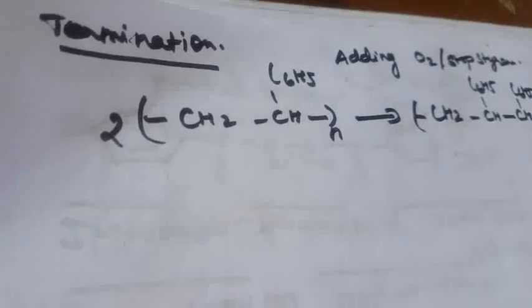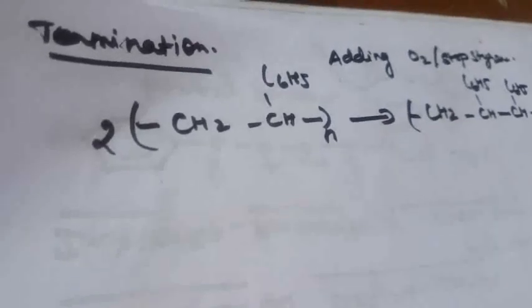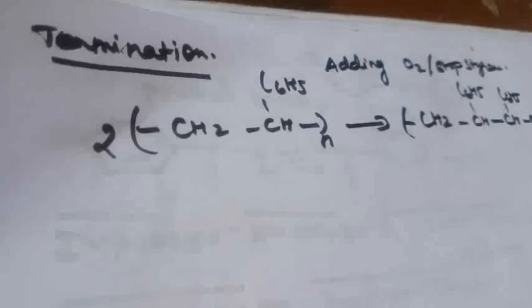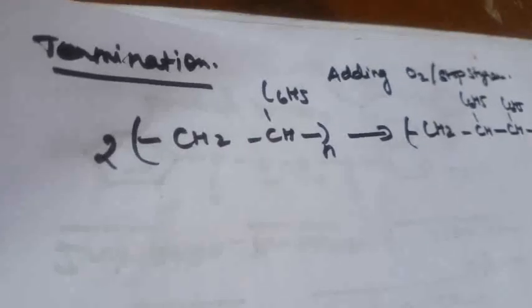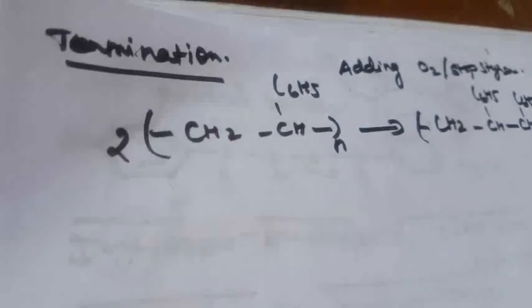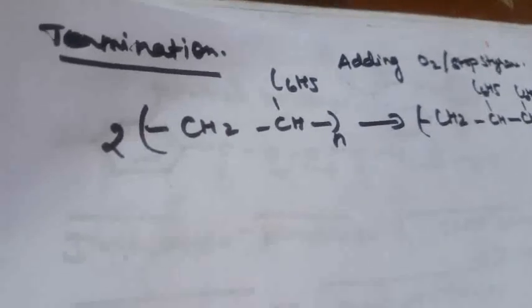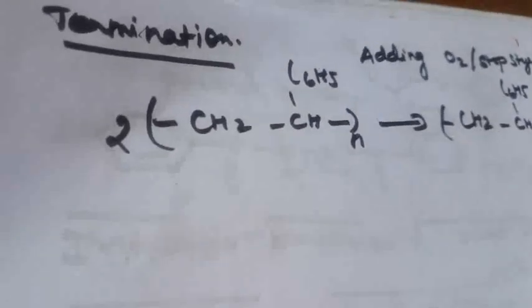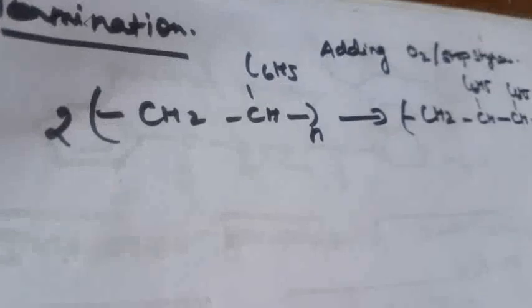This topic is very important and easy to understand, with only small equations. You can learn all of these: the preparation of polythene, LDPE, HDPE. Next we are going to see all these preparations. Okay, thank you children, see you in the next video.